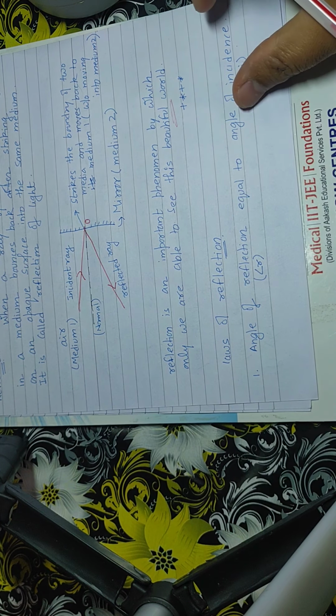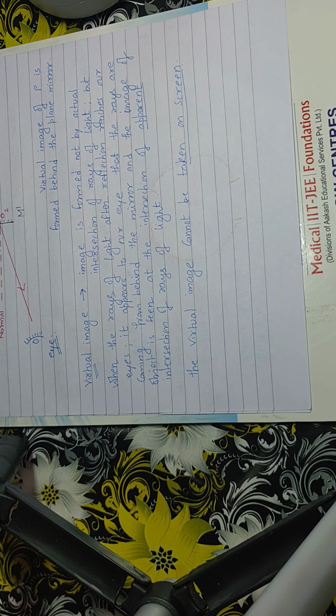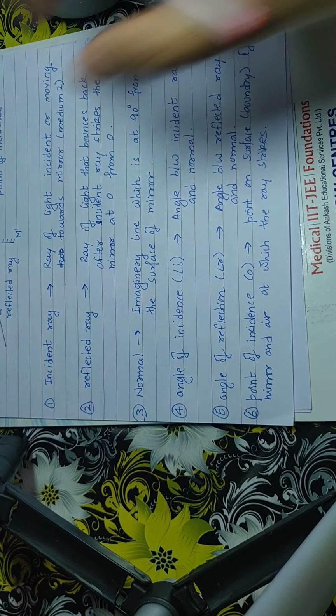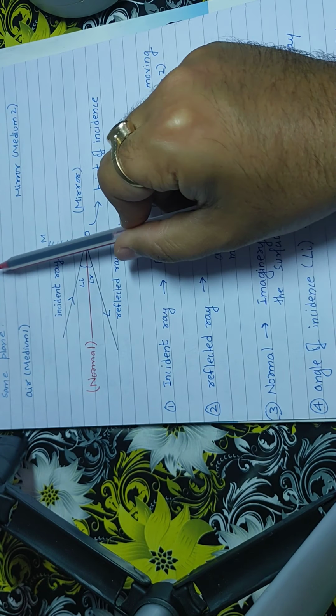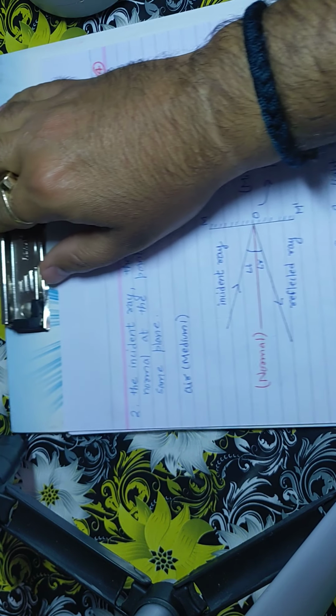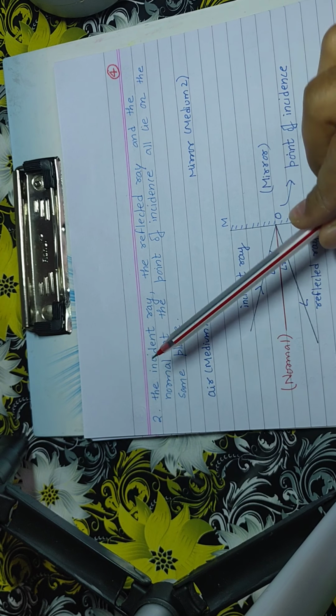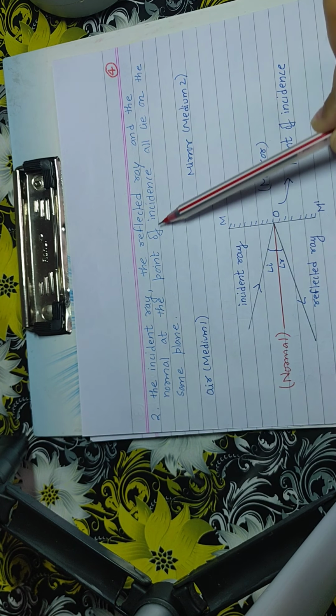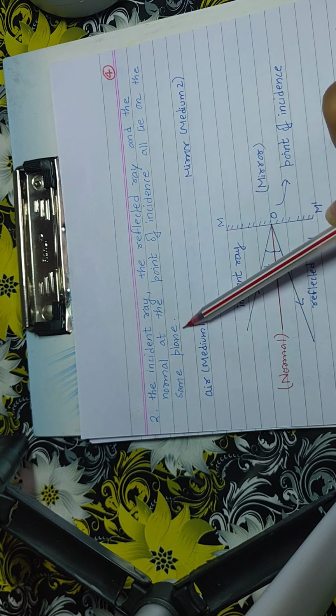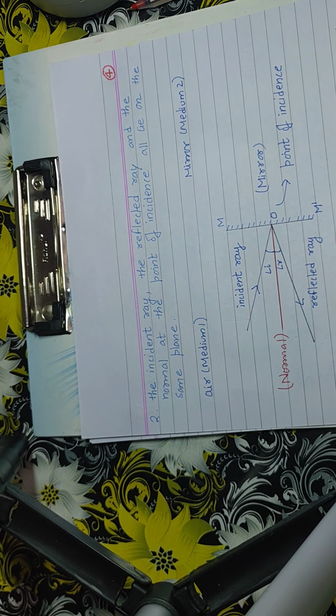Angle of I is equal to angle of R, and the next slide is the second law. The incident ray, the reflected ray, and the normal at the point of incidence all lie on the same plane. These are the two laws of reflection.